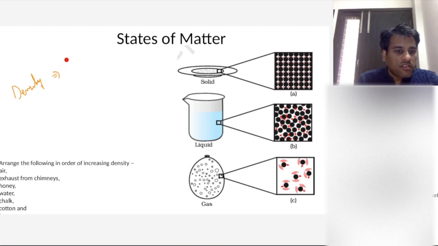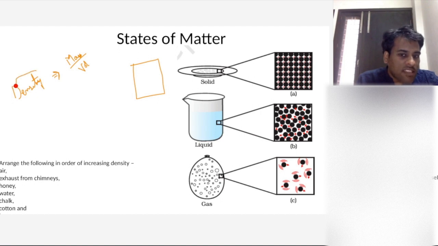It is mass per unit volume. Mass per unit volume. Okay. Now see, gas के लिए हमने क्या बोला था? The volume of gas can be anything, right? It can be very high, right? The volume of gas is equal to the volume of the container. So the density of the gas, if it is allowed to, depends on the volume it is occupying. Yes or no?